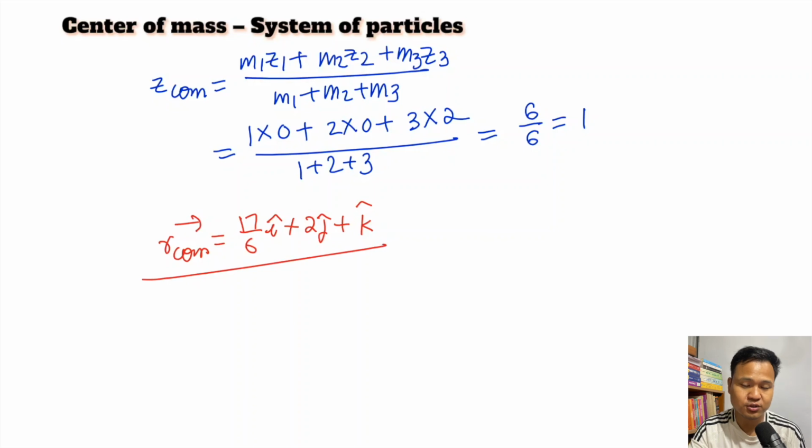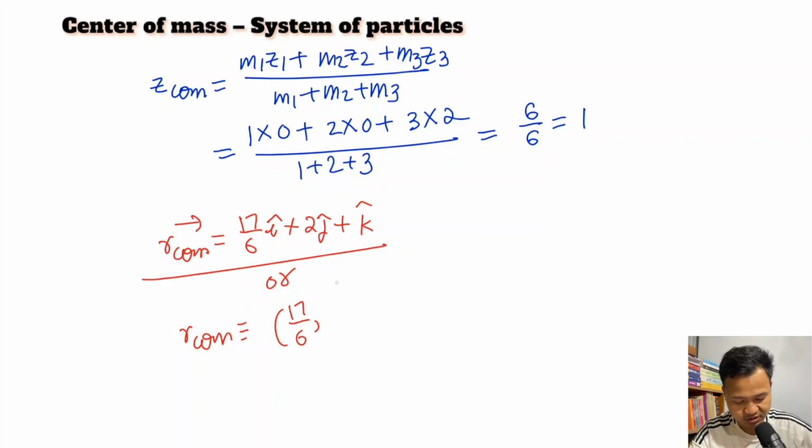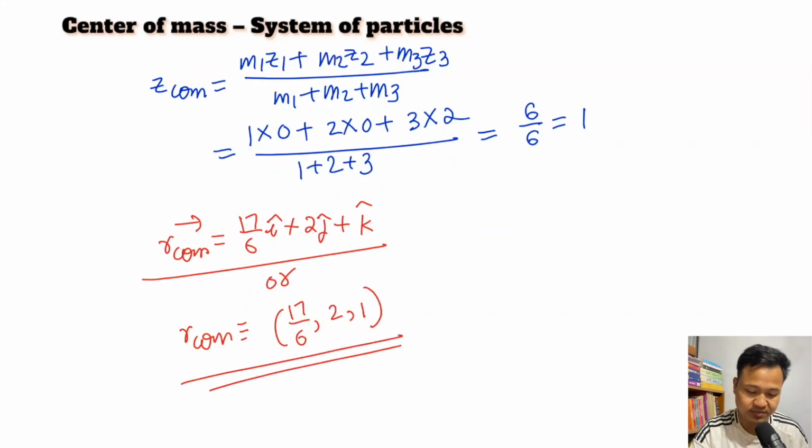So this is your center of mass. RCOM is a position vector, and a position vector with any coordinate point can be written as a vector. So here I can also write the position of center of mass RCOM as 17 by 6, comma, 2, comma, 1. That is the position of center of mass.